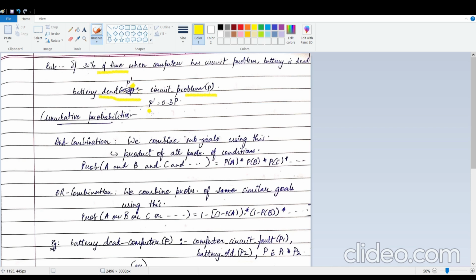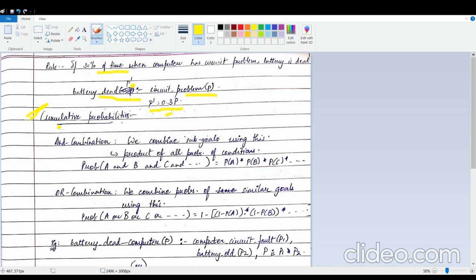And the relationship between P dash and P has turned out to be P dash equal to 0.3 into P. So you could replace the same thing here. It means the same thing anyway. So why are we dealing with all this stuff? Now, this is of the utmost importance here.